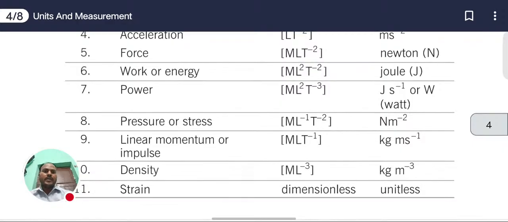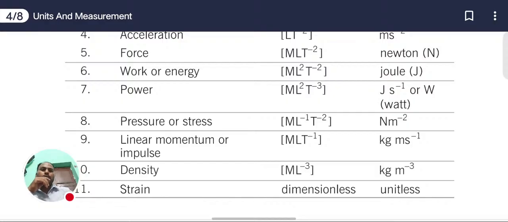Next, pressure or stress. Pressure or stress we are measuring in M L inverse 1 T inverse 2, and the SI unit of this is Newton per meter square. Now next one, linear momentum or impulse. Linear momentum formula, what is it? P equal to mv.